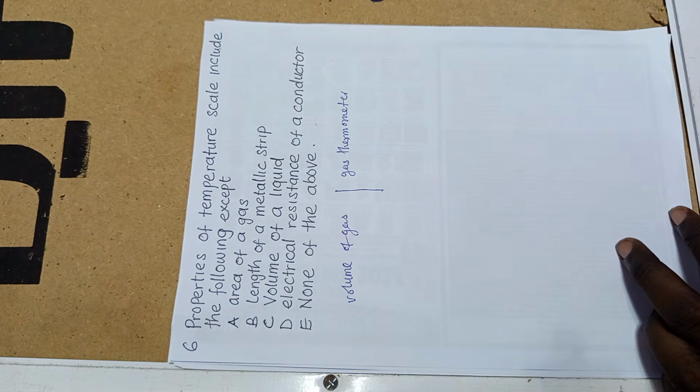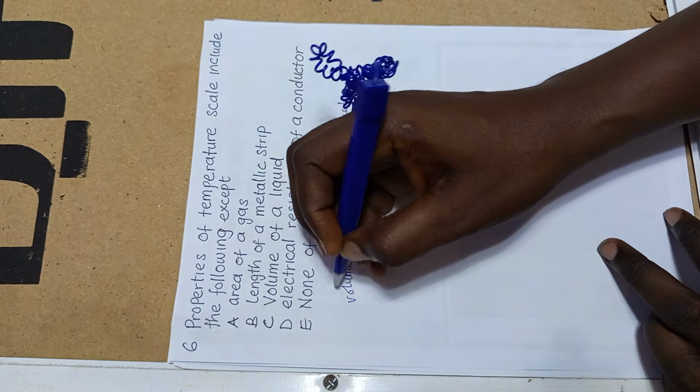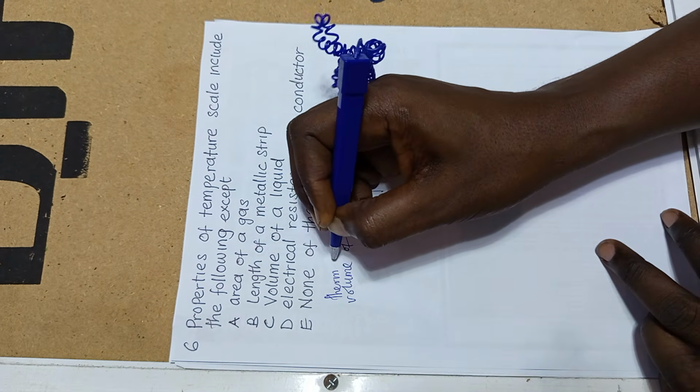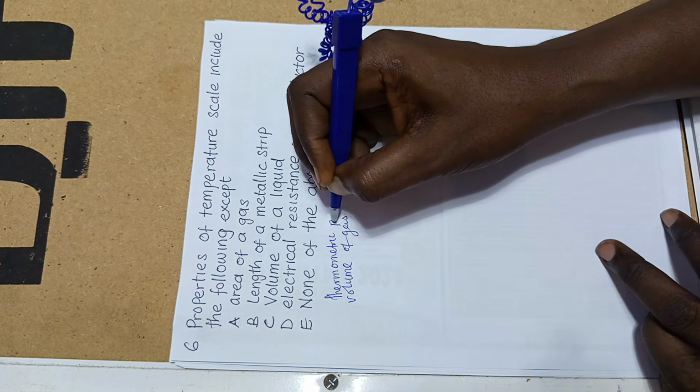Sometimes we can refer to the volume of the trapped gas, or the pressure of the trapped gas. So the volume of the gas is the thermometric property